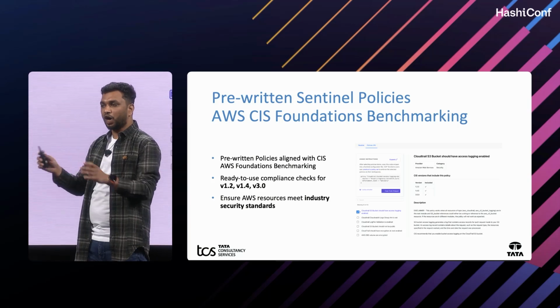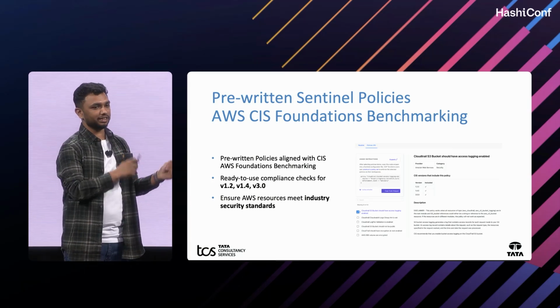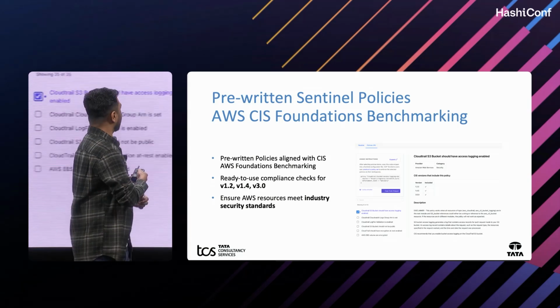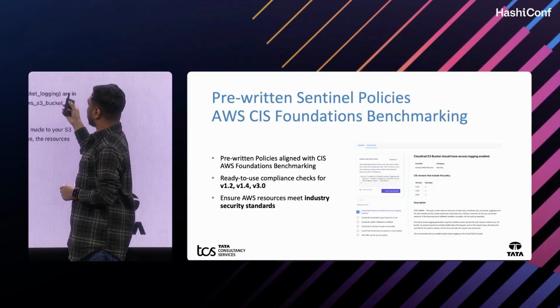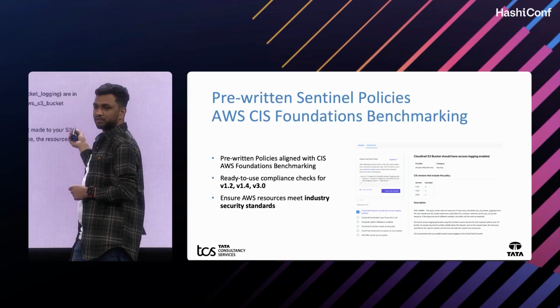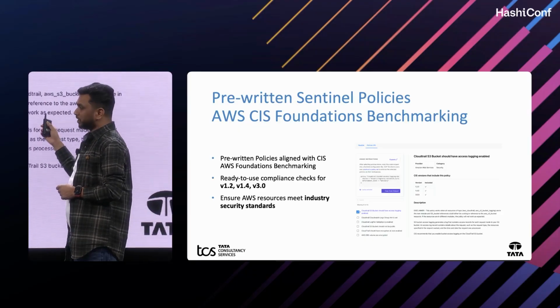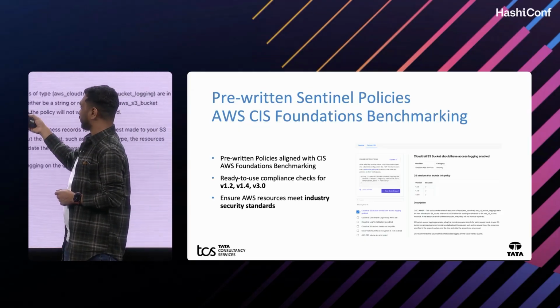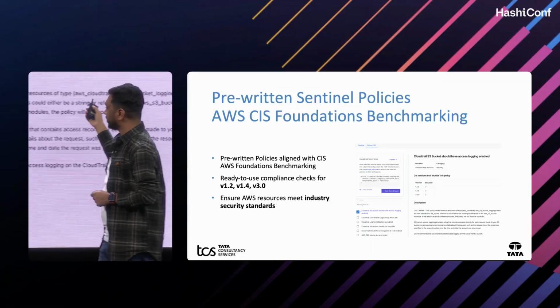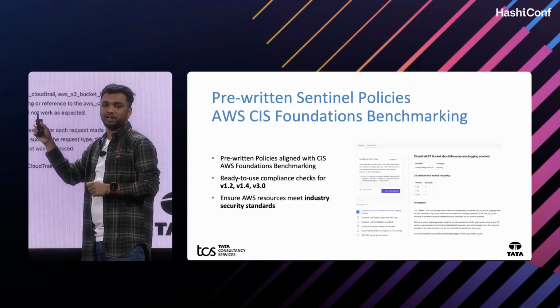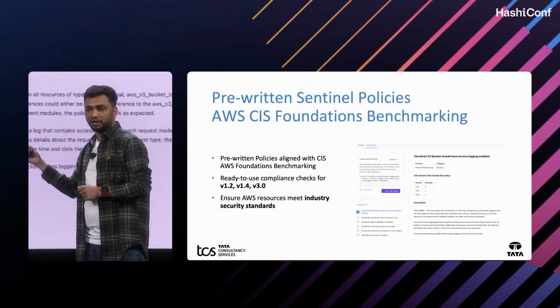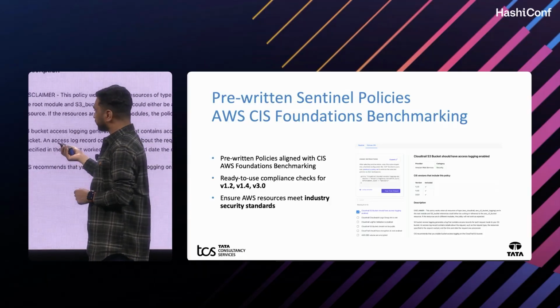Here you can see how the Sentinel policies work with the AWS CIS Foundations Benchmark. For example, the policy that CloudTrail S3 bucket should have access logging enabled. When you choose a particular policy from the library, it provides the code, and you can modify the enforcement level.